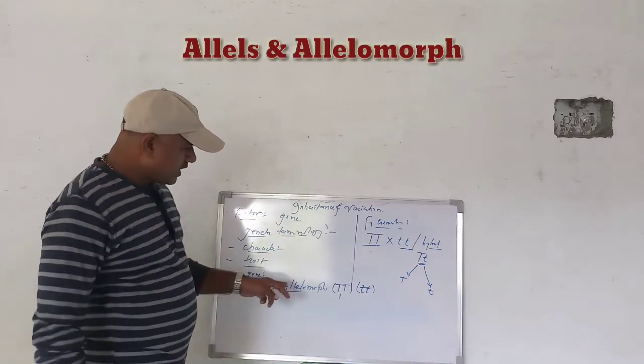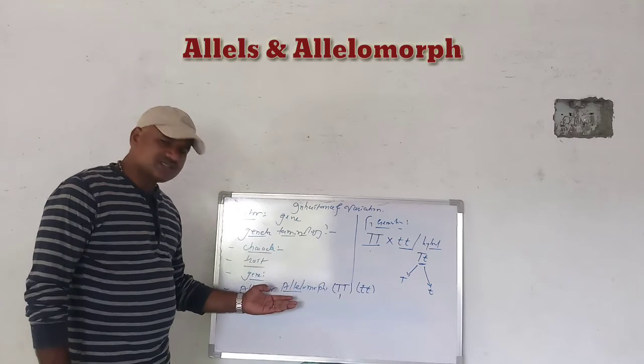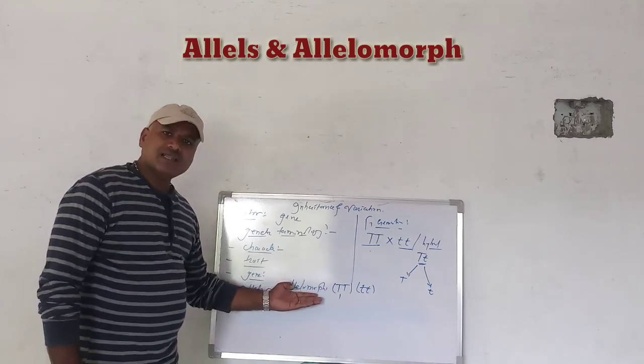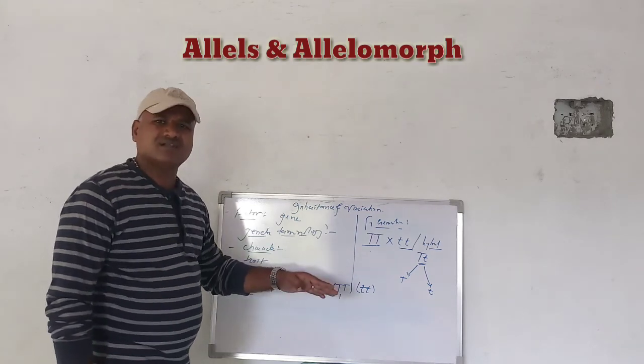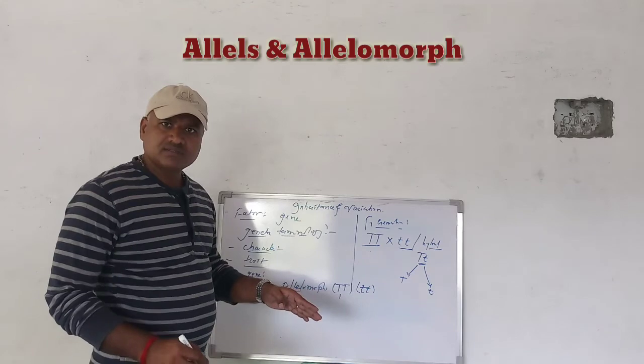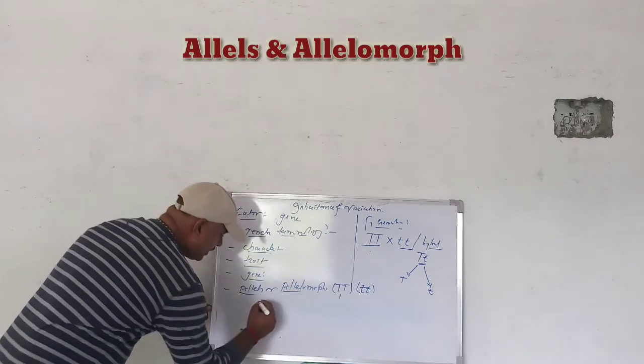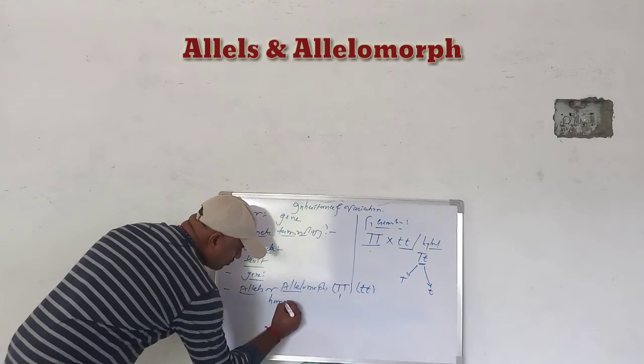Now if we see these alleles, they remain together in the homologous chromosomes.